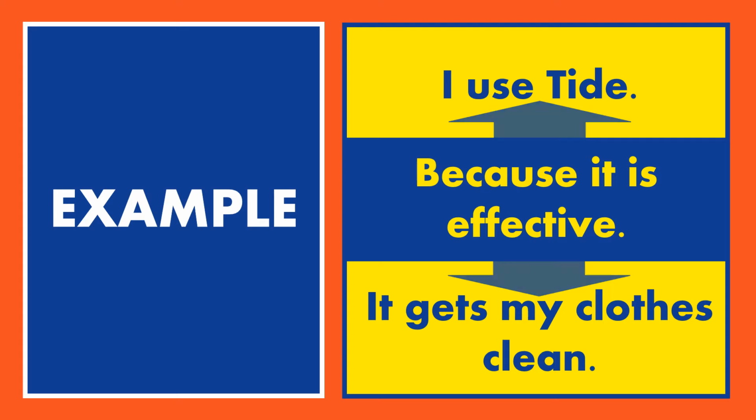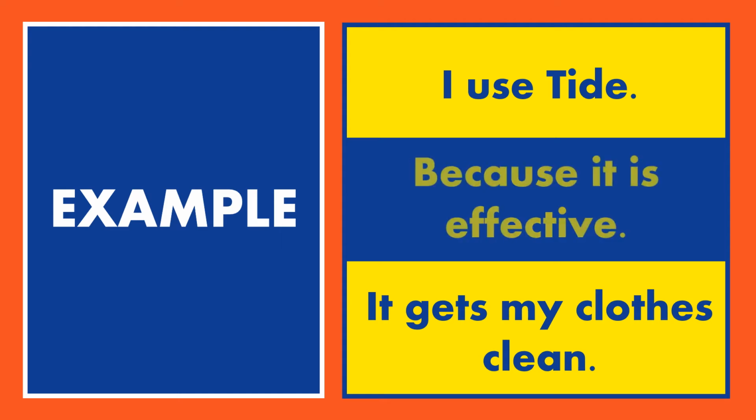So for instance, it could be read as, I use Tide because it is effective. Or alternately, because it is effective, it gets my clothes clean. And because of this confusion, the reader won't be clear as to which sentence that subordinate clause is meant to be tied to. And this is the reason why we don't want to have sentence fragments in our academic writing, aside from the informality and grammatical concerns.